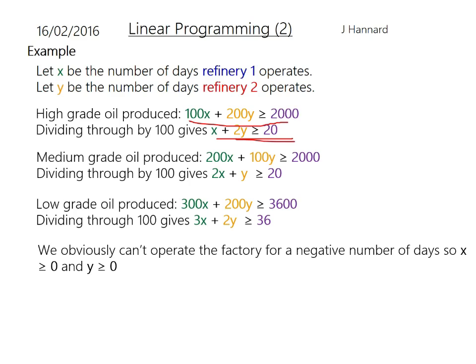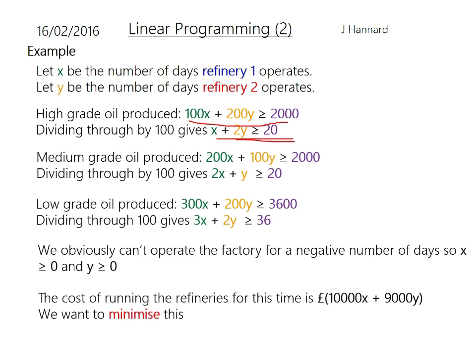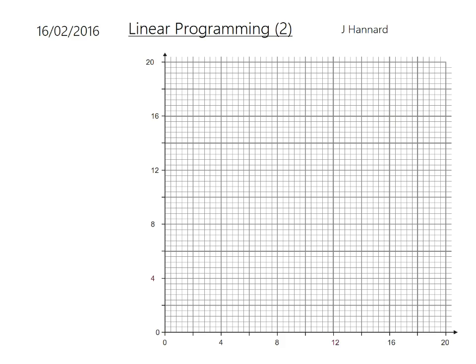We obviously can't operate the factory for a negative number of days, so x is always greater than or equal to 0, and y is always greater than or equal to 0. The cost of running the refineries for this time is 10,000x plus 9,000y, because if you remember, it was 10,000 per day for Refinery 1 and 9,000 per day for Refinery 2. So we want to minimise that as much as possible and keep the costs down.